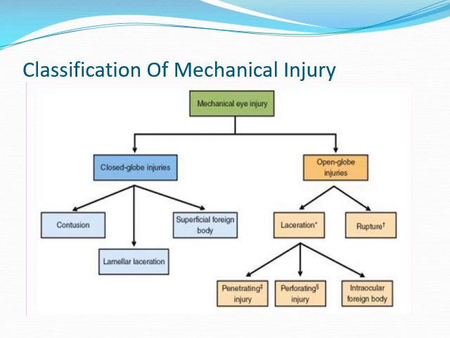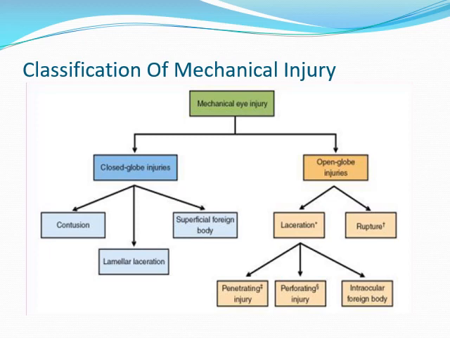Superficial foreign bodies also form an important part of closed globe injuries. In our clinical practice, we come across many cases of superficial foreign bodies. They may be in those who work in the welding industry, who come with complaints of lodgement of foreign body particles. Sometimes insect wings or insect parts lodge themselves in the superficial part of the corneal surface. Or there are the persons involved in stone cutting on the roadside.